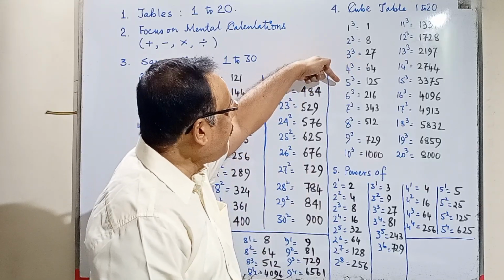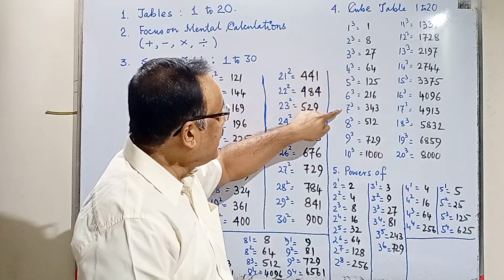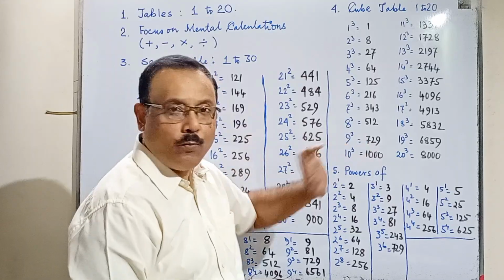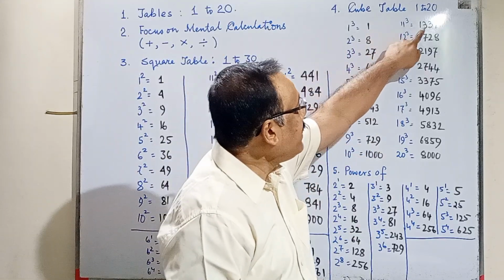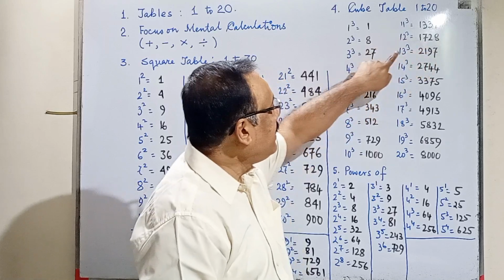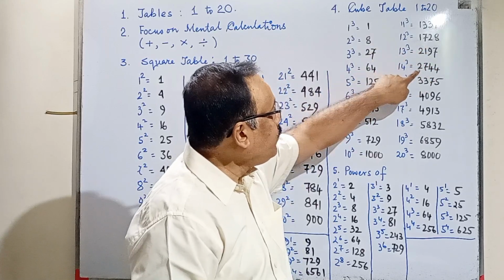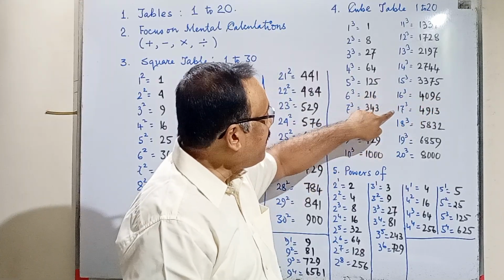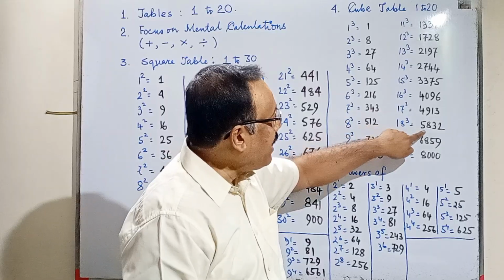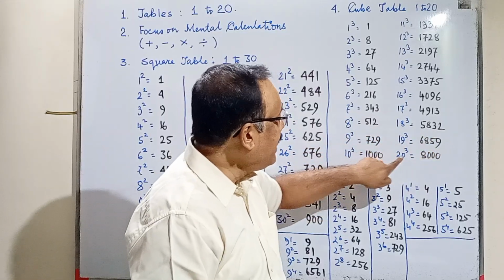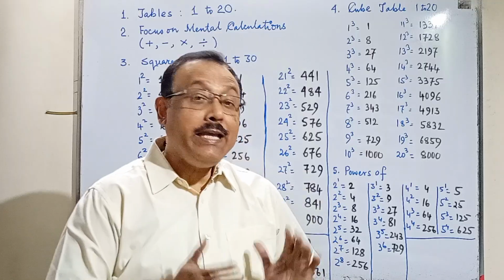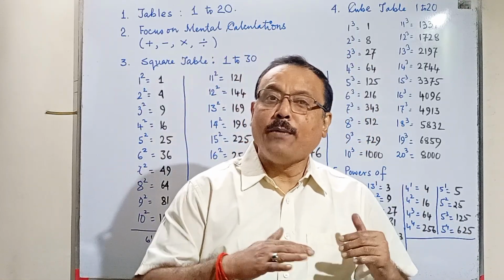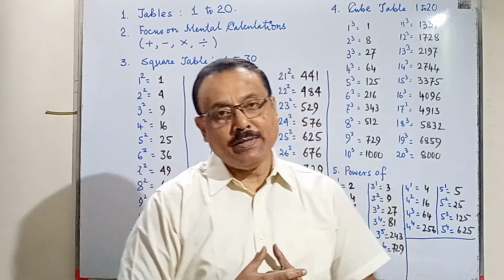So 4 cube 64, 5 cube 125, 6 cube 216, 7 cube 343, 8 cube 512, 9 cube 729, 10 cube 1000. Likewise, 11 cube 1331, 12 cube 1728, 13 cube 2197, 14 cube 2744, 15 cube 3375, 16 cube 4096, 17 cube 4913, 18 cube 5832, 19 cube 6859, 20 cube 8000. I tell you, if you know this, your calculations will be very, very fast, even up to the level where you will be studying mathematics.